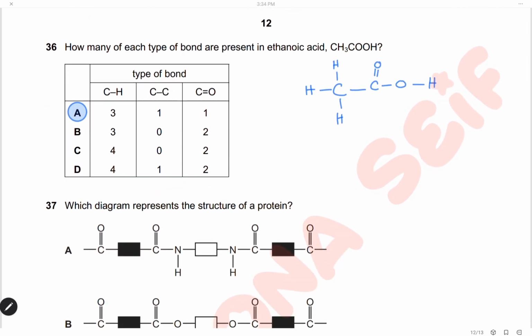Question 36. How many of each type of bond are present in ethanoic acid? So here we want to count the carbon-hydrogen bonds, carbon-carbon bonds, and the carbon double bond oxygen. We have only one carbon double bond oxygen, and also one carbon-carbon bond and 3 carbon-hydrogen bonds. So 3, 1, 1. The answer is A.